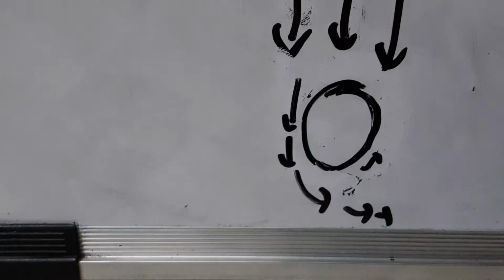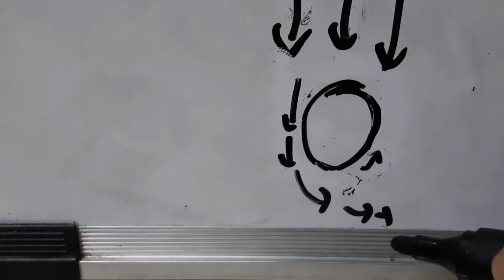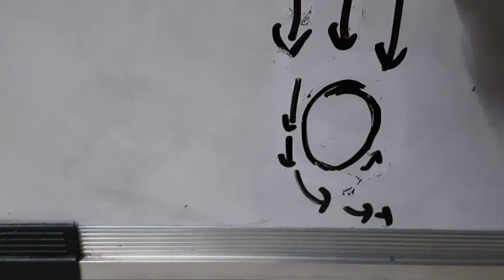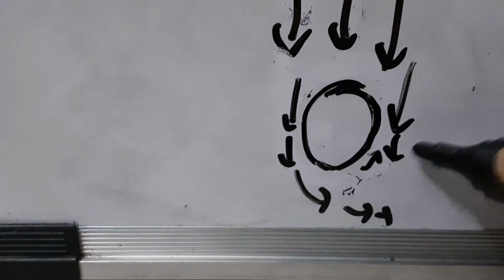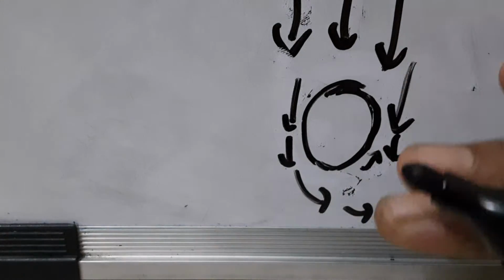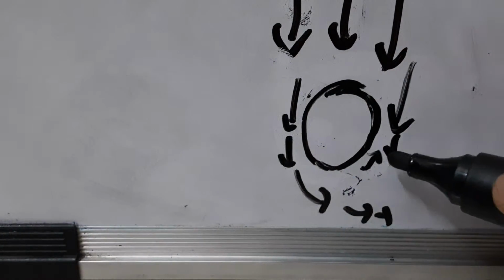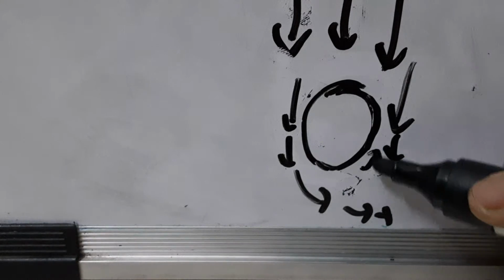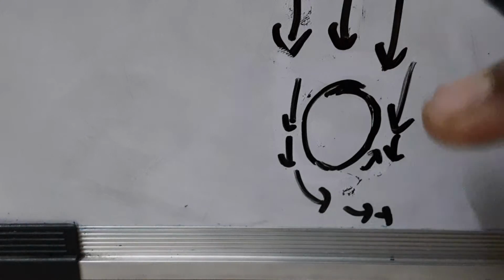The ball is moving, so I've drawn an arrow here in this direction, and this air has gone to this side. From here some air comes and moves the way the air moved on this side. This side also air comes. But here, if you notice, the ball is moving in the opposite direction, and this air is moving against the ball.